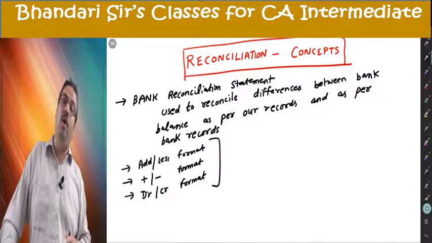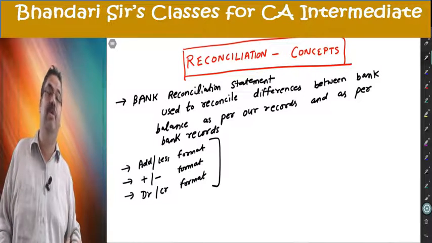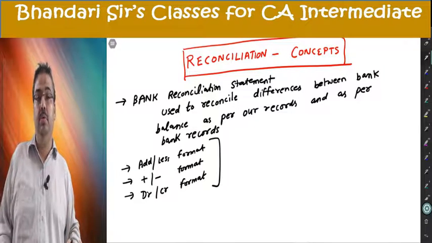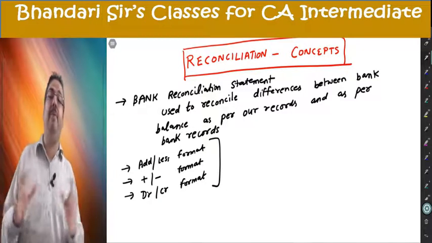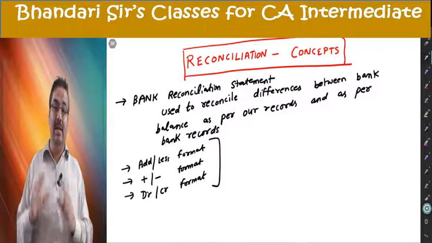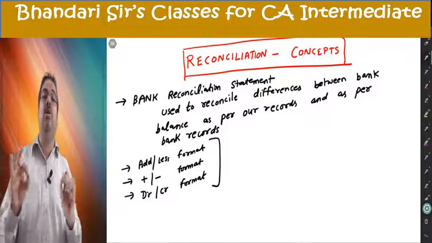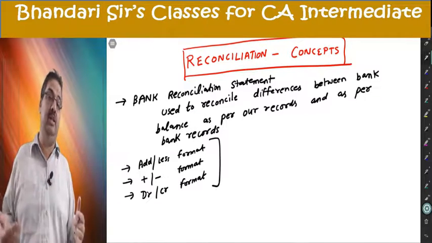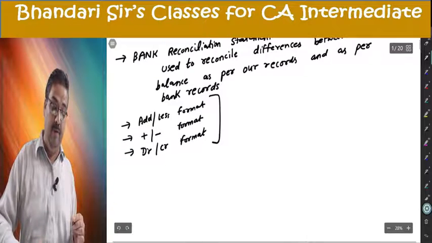In any case, all formats give you the same information with different types of disclosures. This is all about basics, bank reconciliation statement. Is that relevant in your costing exam? No. We are studying a different reconciliation. I'm writing our topic for the day.